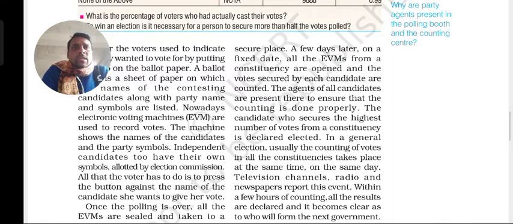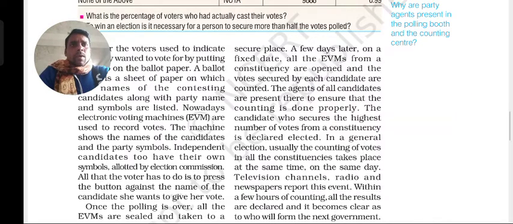The machine shows the name of the candidate and the party symbols. Independent candidates are allowed to have their own symbols by the Election Commission. So the Election Commission completely looks after these systems. Whether some candidates are standing independently, whether symbols are there or names are there, everything they will be checking and maintaining accordingly. All that the voter has to do is press the button against the name of the candidate she wants to give her vote to, as I have just explained to you.